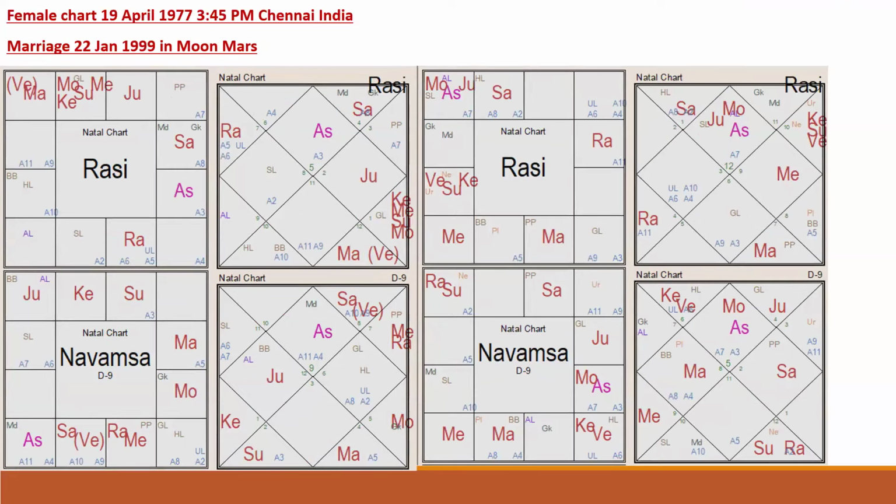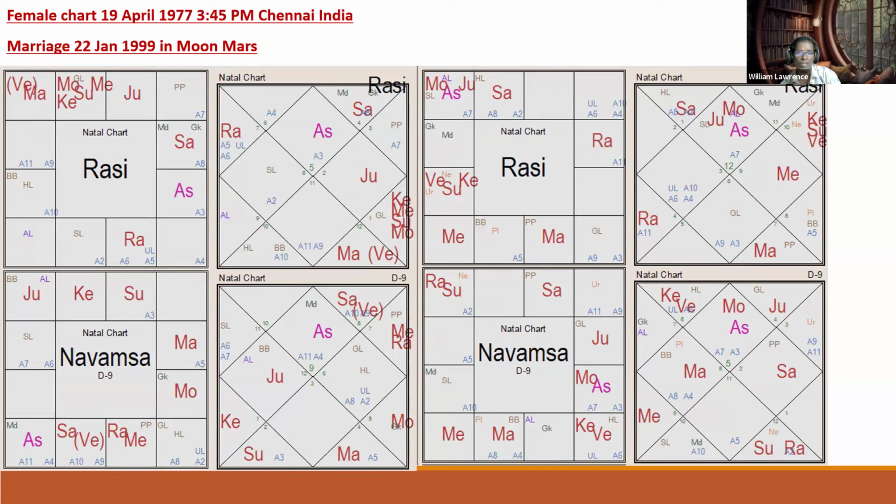Okay, this is a marriage that happened in a Moon Mars period. Okay. Moon Mars, you go and find out why Moon and Mars. You have to break down why Moon, the 12th lord, and why Mars in the 8th house. How did Mars in the 8th house give it? Simple, look at the transit. Jupiter is over exalted Venus. Simple as that. You apply the Lagna rule.